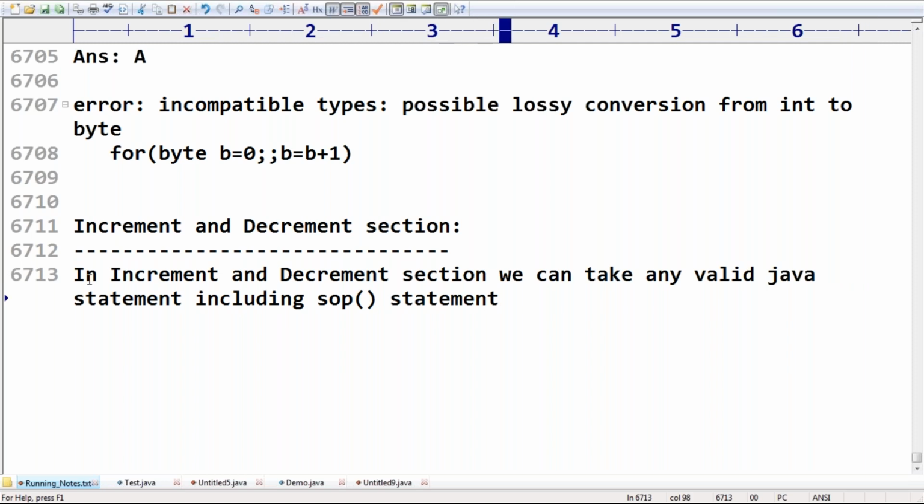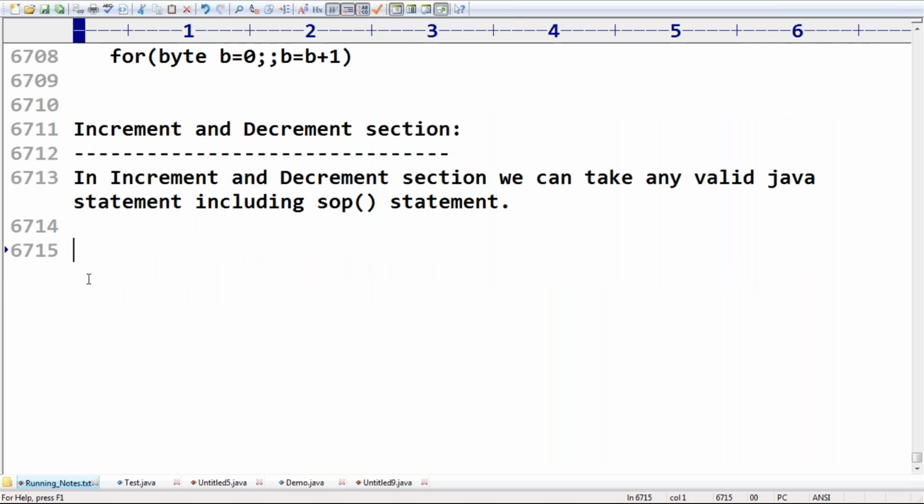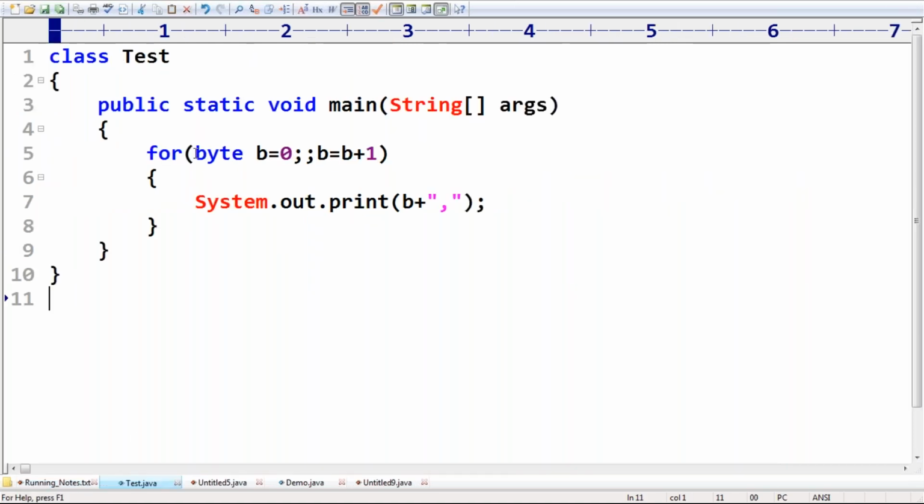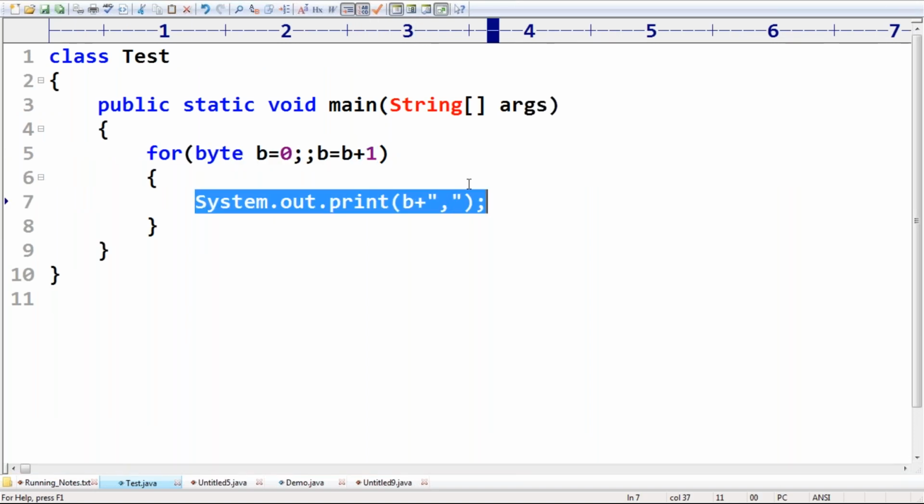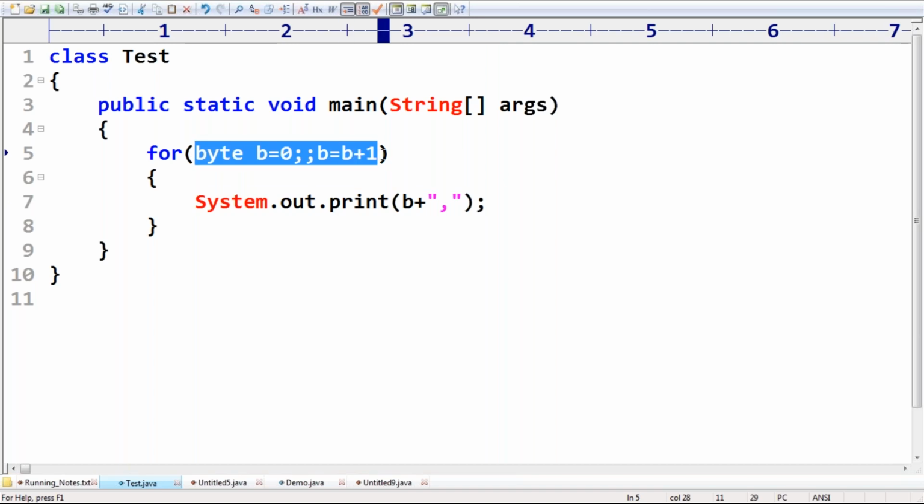Most of the people are going to feel you have to take i++ or i--, these kinds of things. No, you can take any valid Java statement, no problem at all. Most people are going to feel this is invalid. Sir, can we take any valid while statement here? Yes, while also you can take. SOP is allowed, means while is also allowed. That while is going to execute as a part of the for loop.